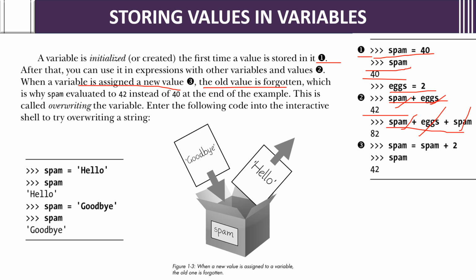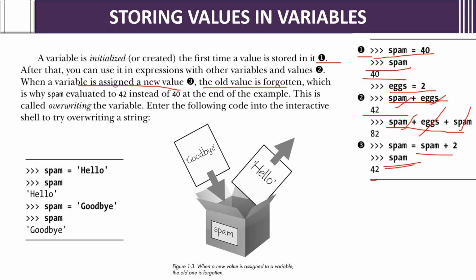When a variable is assigned a new value, for example spam equals spam plus 2, and you give spam, it gives 42 as the answer. Why? Because initially the spam value is 40, plus 2, the spam value will become 42.